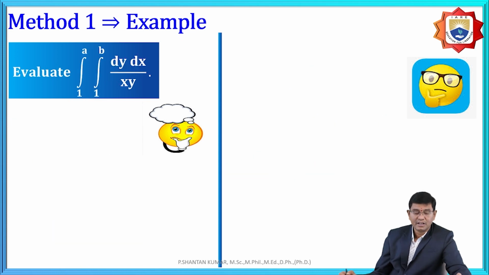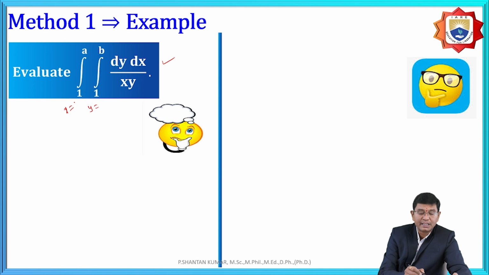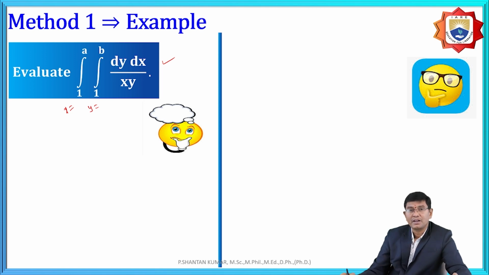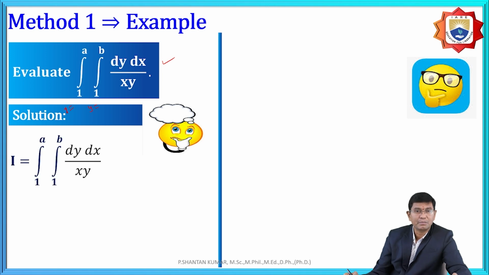For example, here the problem is the integral from 1 to a, 1 to b, of dy dx by xy. Here the function is under xy, with the variables x and y, integrating dy dx. First we need to give priority to y equal to 1 to b as per the concept here, and the rest of the limits are x equal to 1 to a. Now, while integrating, first we assume the inner part, integrating with respect to y.